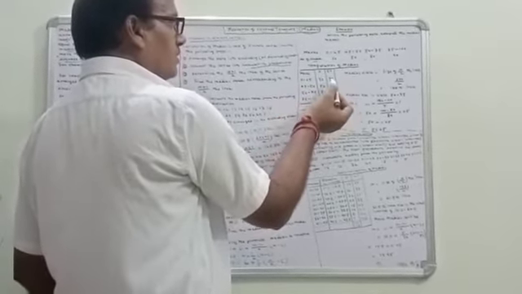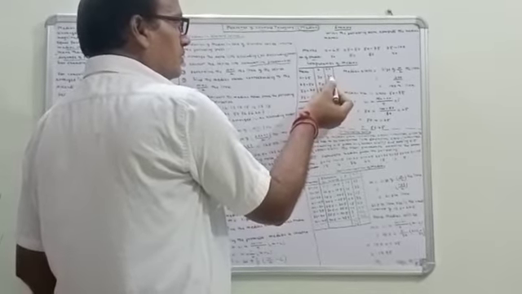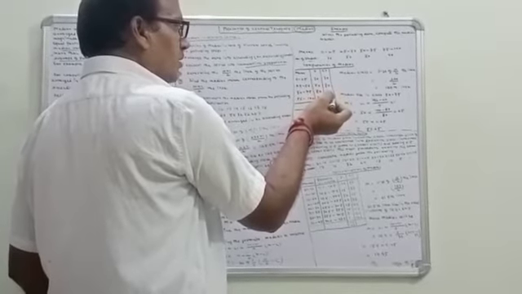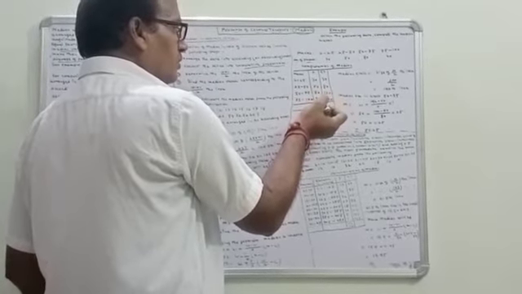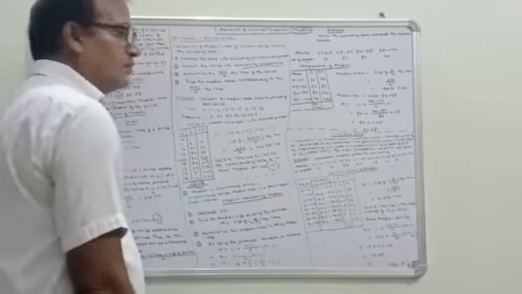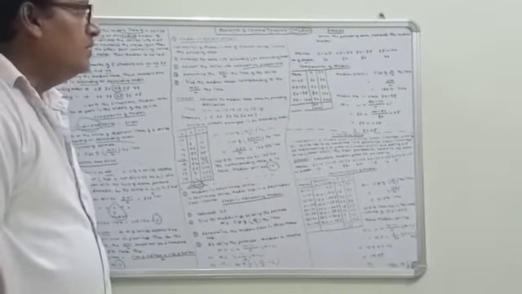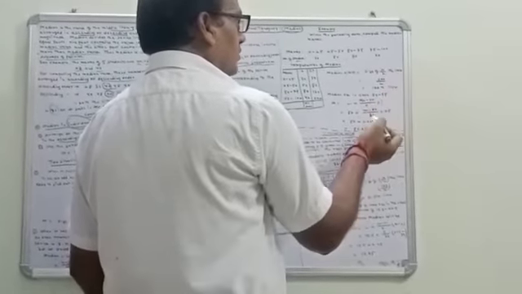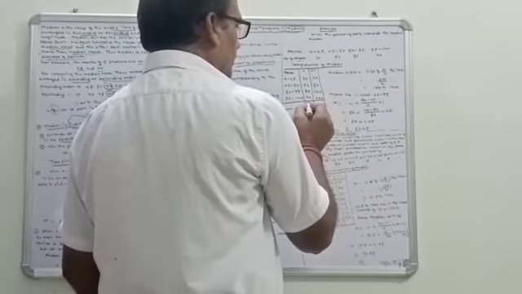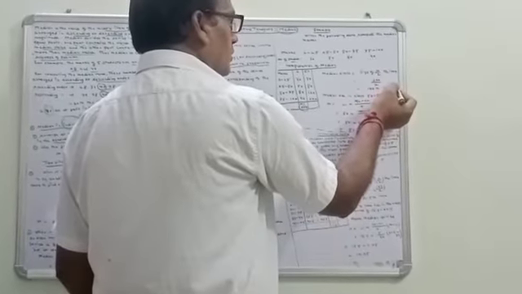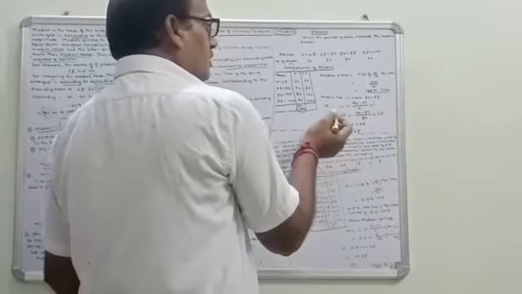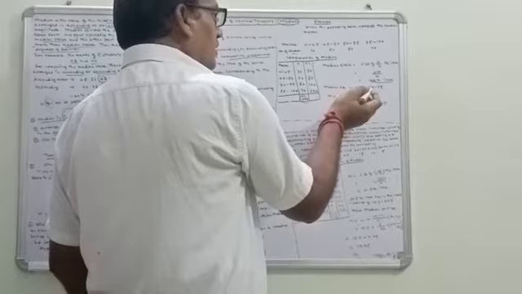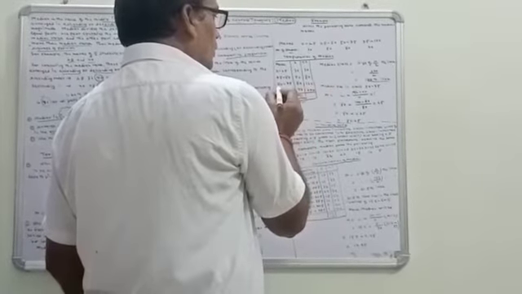Find CF, cumulative frequency: 30, 30 plus 50 is 80, 80 plus 80 is 160, 160 plus 40 equal to 200. Now median class equal to size of n by 2 the item. N here is 200 divided by 2, equal to 100th item. Now the 100th item lies in, so the median lies in class 50 to 75.